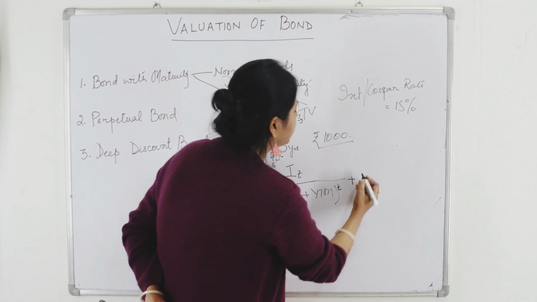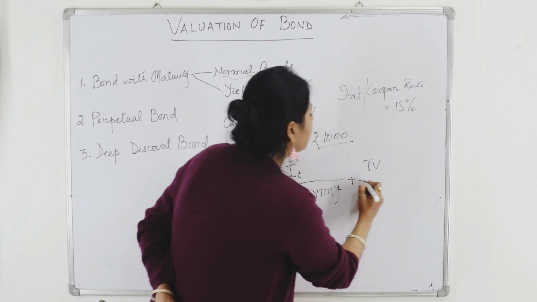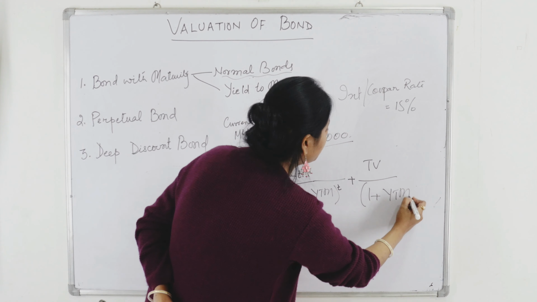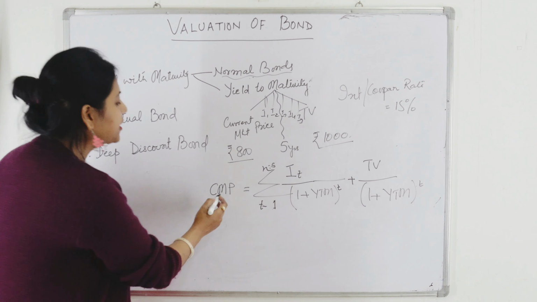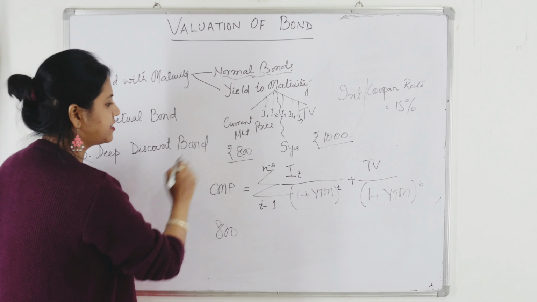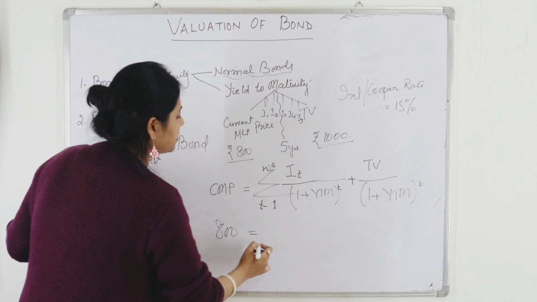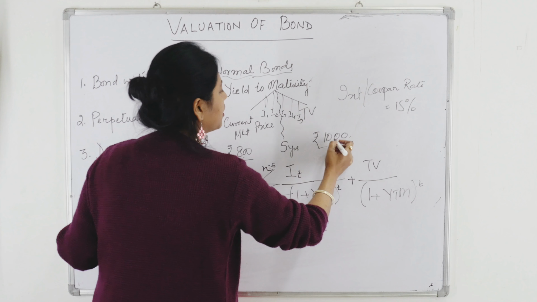Plus at the 5th year I will be getting the terminal value or the maturity value of 1000, but this also has to be discounted because I have to get the present worth of this terminal value. So that means the current market price, suppose my current market price is 800, is equal to the sum of all the interest payments. I am getting 15% of 1000.